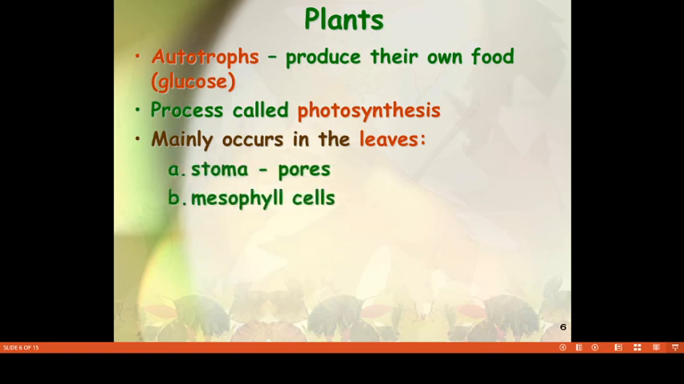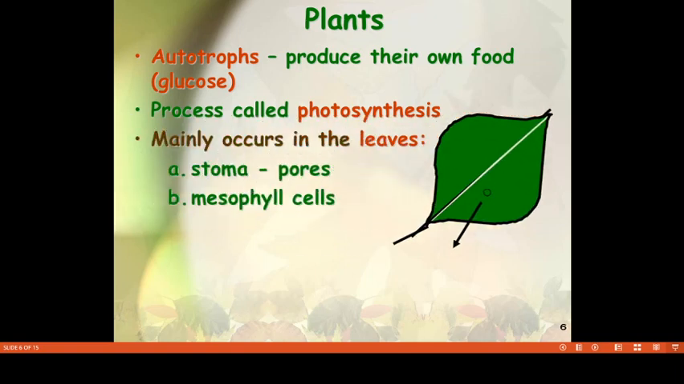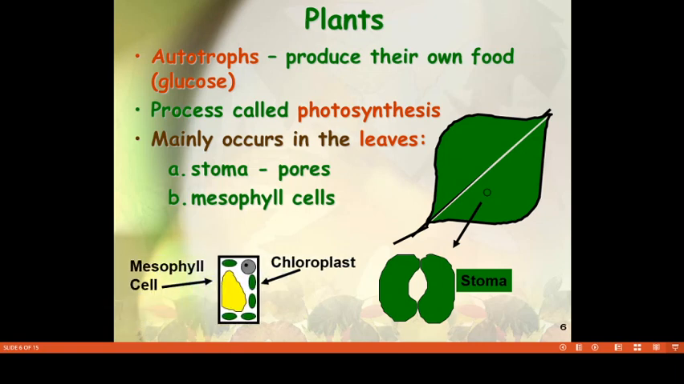When we observe the morphological and anatomical characters of the leaf, we can see small pore-like structures on the surface of the lamina. These small pore-like structures are commonly known as stomata. The internal part of the lamina is composed of parenchyma cells, commonly known as mesophyll cells.